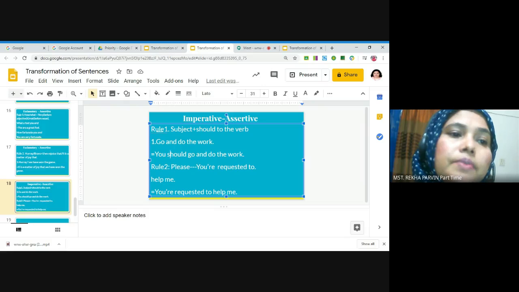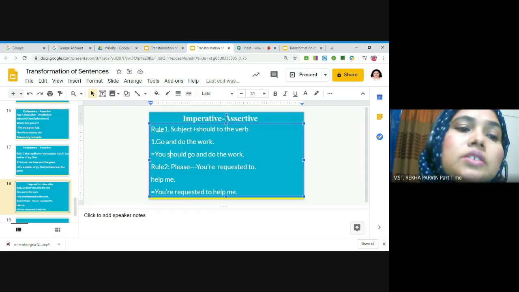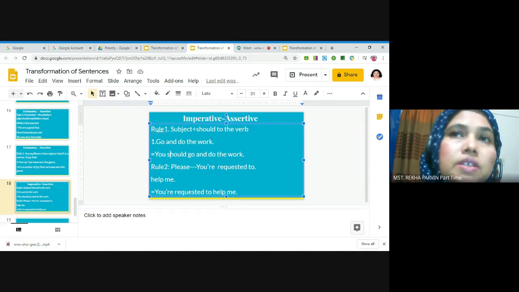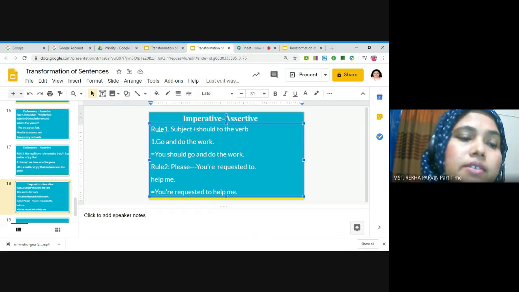And if we get an imperative sentence, then when we convert it into an assertive sentence, we will add subject and then should and then the extension. Okay. So in any imperative sentence, the subject is always silent. Go and do the work.